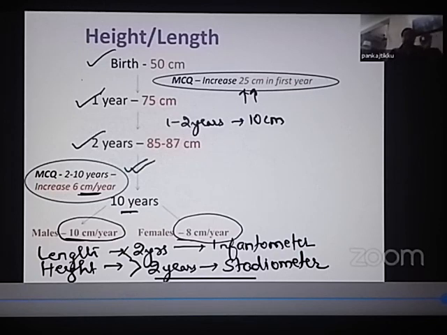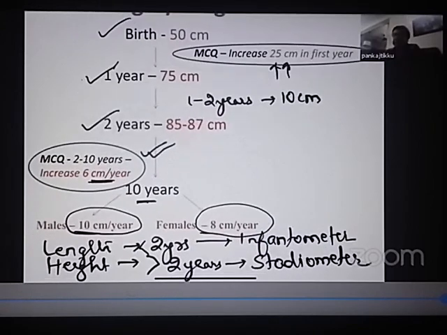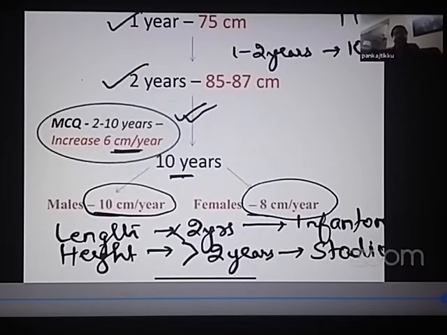So from 2 years till 10 years, how is the height increasing? From 2 years to 10 years, the height increases 6 centimeters every year. So 2 to 3 years, 3 to 4 years, 4 to 5 years, 5 to 6 years, 6 to 7 years. Every year, how much height is increasing? About 6 centimeters every year. Till what age group? Till the age of 10 years. And after 10 years, there is a sudden acceleration in growth velocity.